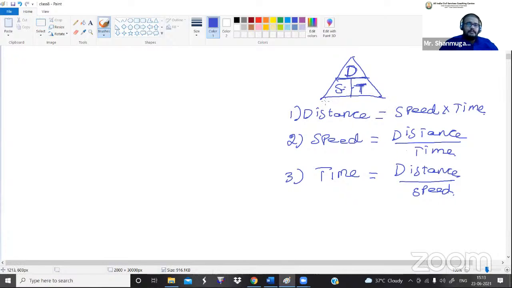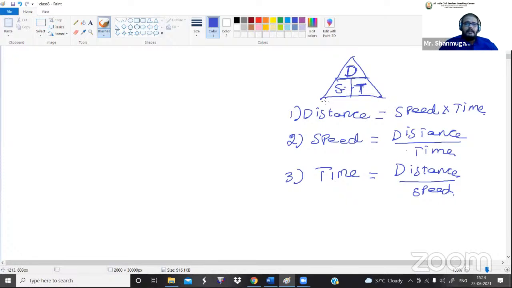Okay, next is the SI unit, the standard unit, they will say. So how do they measure the distance? 10 kilometers, or else they will say 10 meters. We have a lot of measurement units: kilometer, meter, millimeter, likewise. But in this concept, the distance parameter will come in only two units. One is kilometer, either in a kilometer or in a meter.